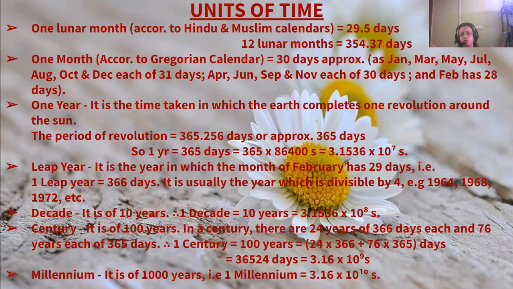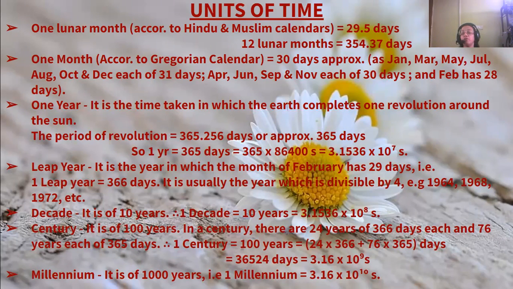So on the average, according to the Gregorian calendar, 1 month is equal to 30 days, and 1 lunar month is equal to 29.5 days, or 12 lunar months is equal to 354.37 days. Then 1 year is the time taken in which the earth completes one revolution around the sun. We have studied in the lower classes also that 1 year is one revolution of the earth around the sun.